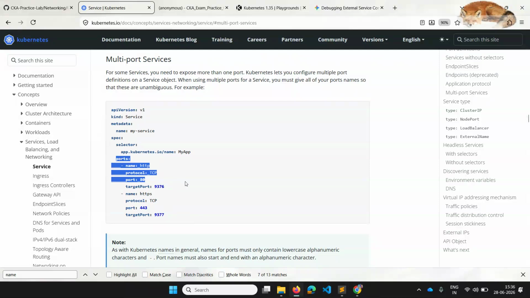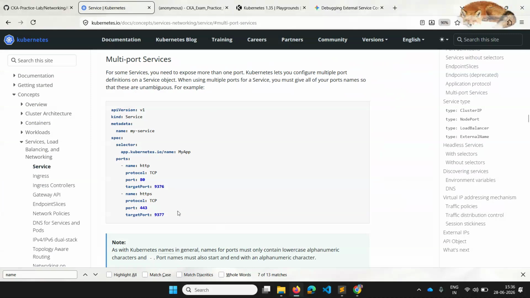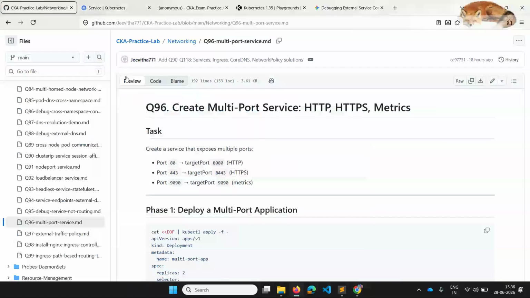Right here, if you see, this is the name for HTTPS, and for HTTP we have another. Like that we can have other ports also, and they are asking to create a service which is of HTTP, HTTPS, and metrics. Port forwarding, like this is the port, this is the container port, that way. So let's create it.